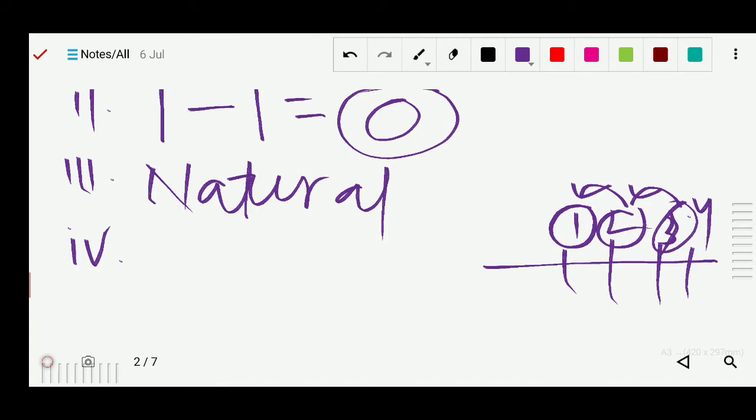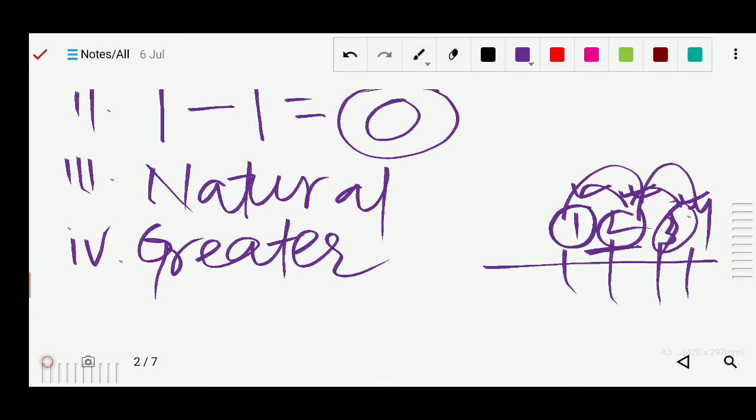So you can see the left side of any whole number is less than that number. So every whole number on the number line is greater than every whole number on its left. So this number will always be greater than this number, like this. The left side is always less than a particular number, and the question is asking that the right side will always be greater. So the answer will be greater.